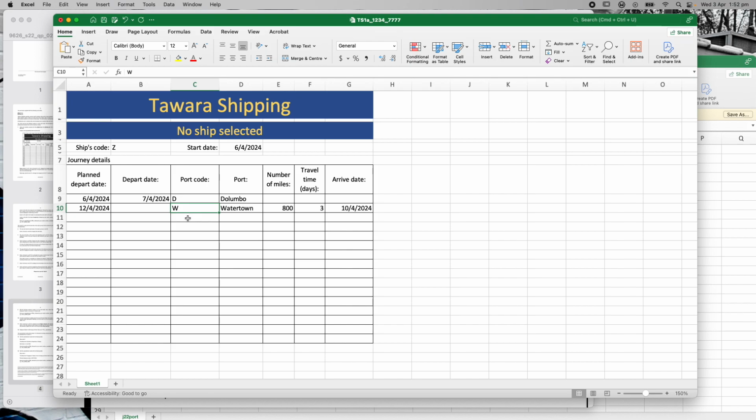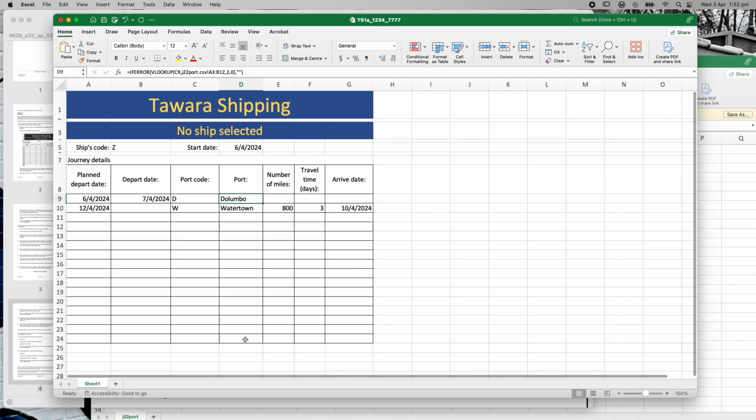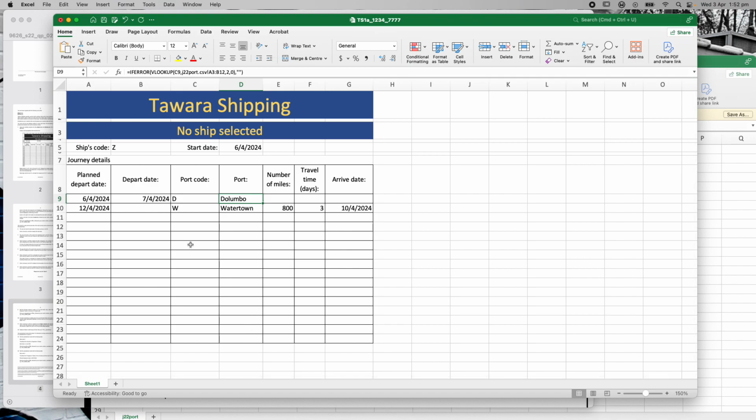Okay, so what we're saying is if we put more port codes in here, then the function that runs here, C9, JPort, B3 to A3 to B12, should be the same all the way down. There's a little bit of a problem here, right? Because if I drag this function down, let's say I click that and copy it all the way down to the bottom there, the problem is with the way this VLOOKUP is set up, it's going to change. So it's A3, B12. See, that's moved down, A4, B13, whereas it should be A3 to B12. So that should be consistent all the way down.